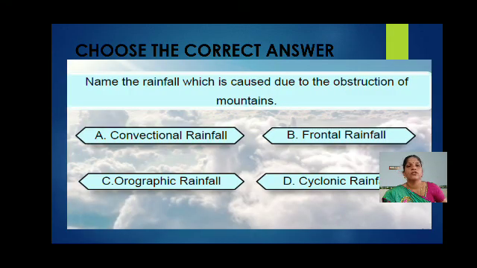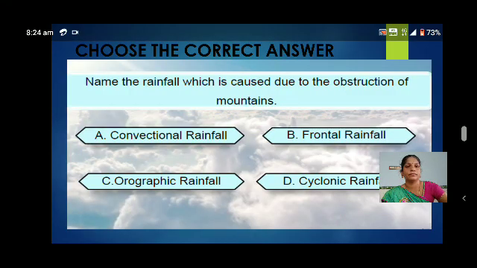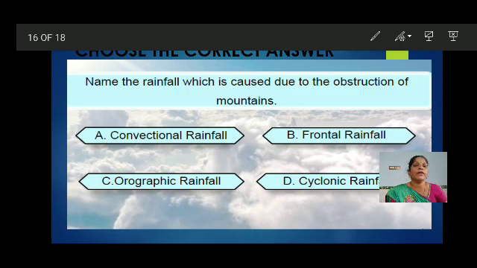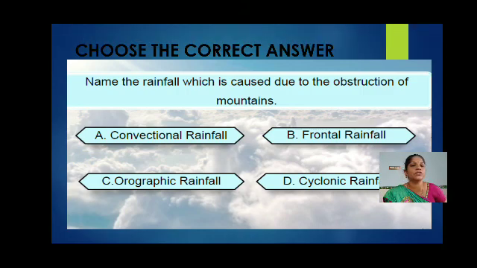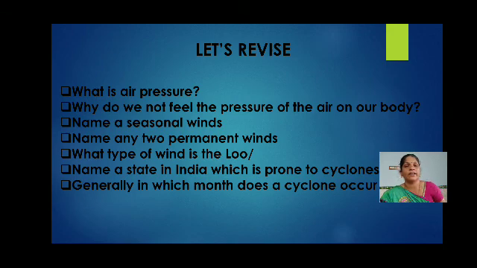Yes. Choose the correct answer. Name the rainfall which is caused due to the obstruction of mountain. Sorry dears, this is the next one, you just mention it and later I will give the explanation. What is air pressure, and why do we not feel the pressure of the air on our body? These are general questions for you.